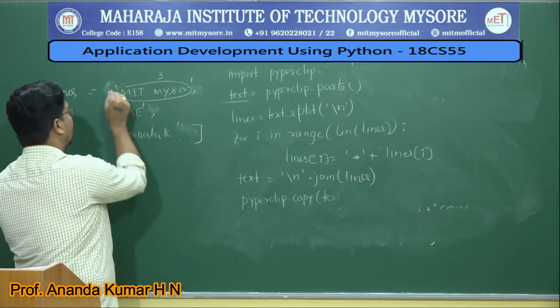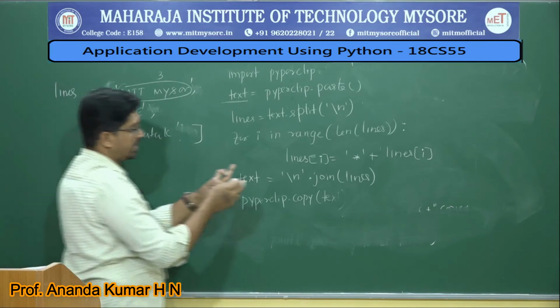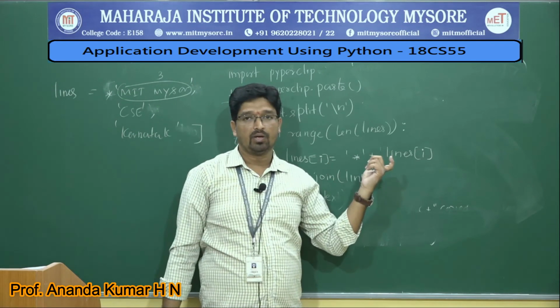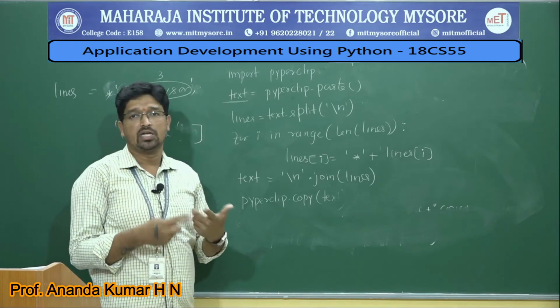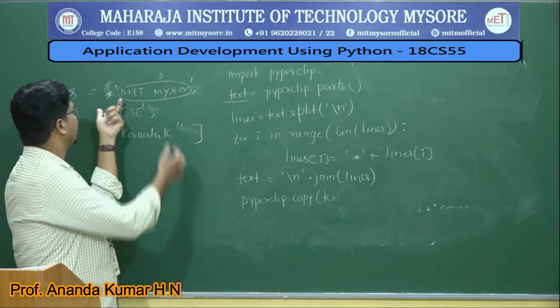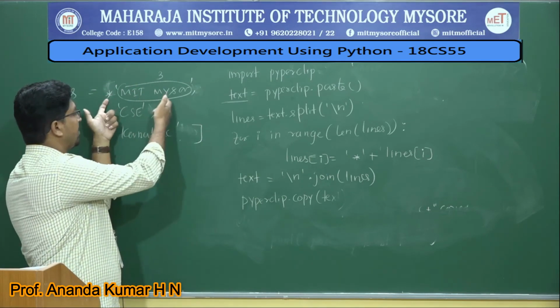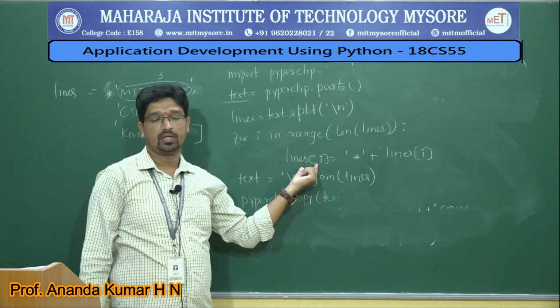Initially I am appending what? Star to it. This is appending. String concatenation will work because this is a list. Inside a list you can concatenate, you can change the string. Changing the string means I am not changing the MIT value, I am just joining star with MIT Mysore and restoring it to the same location.